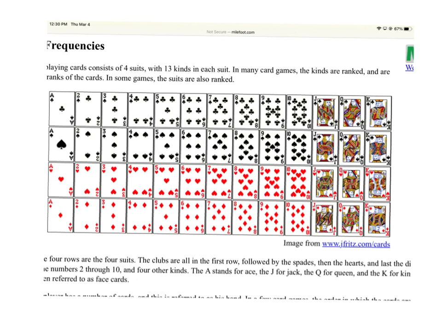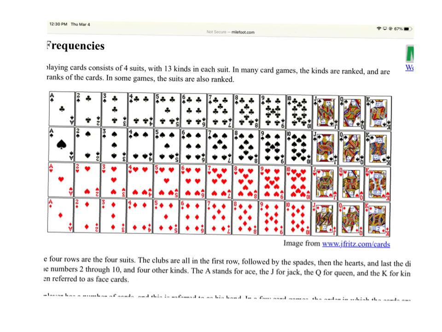Now, there is only one of each card. So there's only one ace of spades. There's only one 9 of hearts. So if I said, what is the probability of drawing the 5 of diamonds? What is the probability? 1 out of 52. Because there are 52 cards and only one of them is the 5 of diamonds.